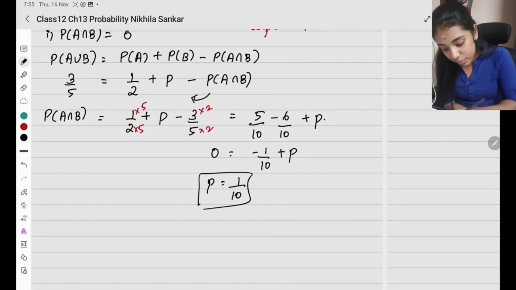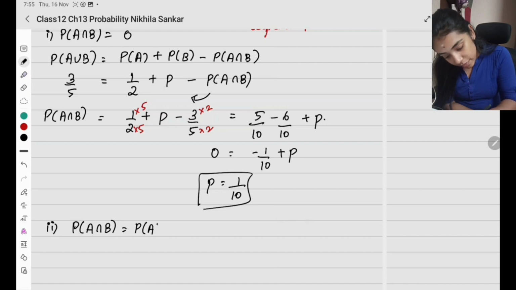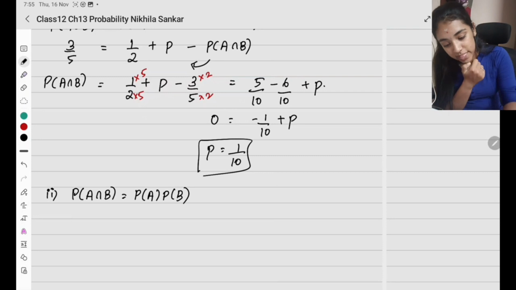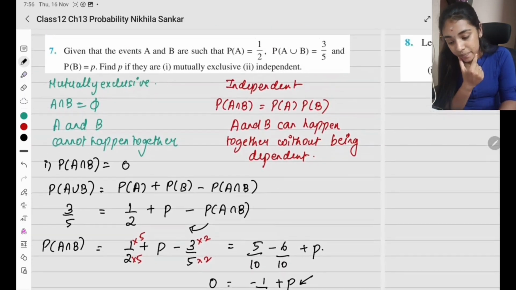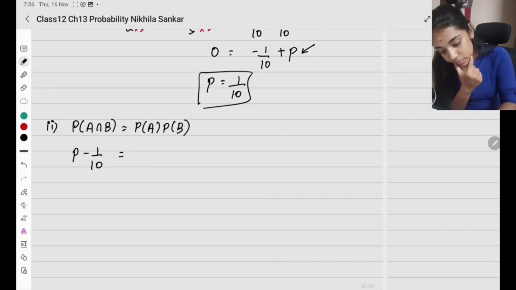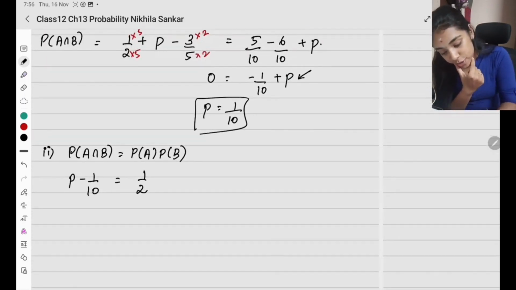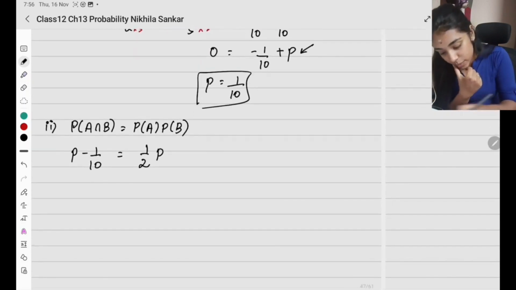Now what will come for independent? Second subsection, I have probability of A intersection B is equal to probability of A times probability of B. So what did I get the intersection to be? The intersection is the same as before. So it is going to be P minus 1 by 10 equals, what is A? Probability of A is going to be half, and probability of B is going to be P. Okay, so what do I have?